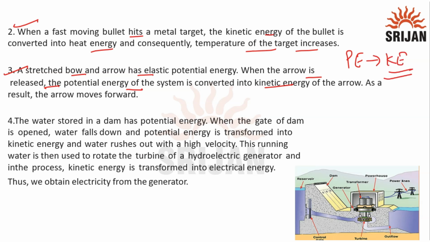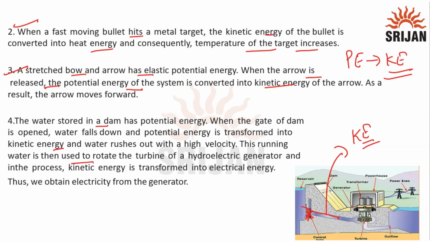Now, I hope that all of you have seen a dam, right? So we store water in a dam. So it is having what? Potential energy. So here the water is stored, okay, as you can see, the water is stored, and this is the dam here. So when you open the gates, the water starts flowing from here to here. If you open the gate here, the water will start flowing with a high velocity. So when it is moving with a high velocity, it will have what? Kinetic energy. Clear? So basically potential energy is transformed to kinetic energy.